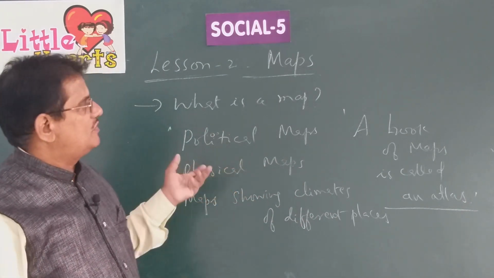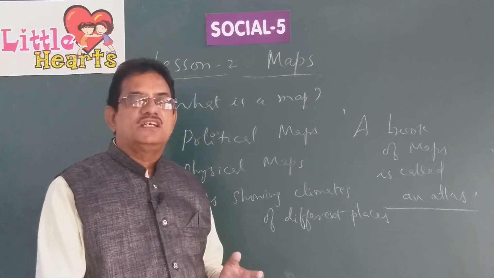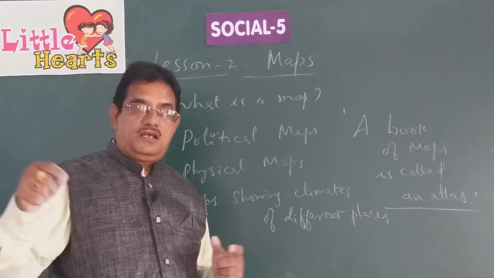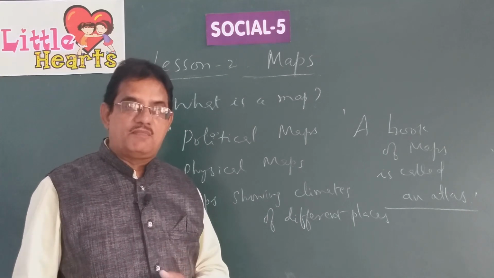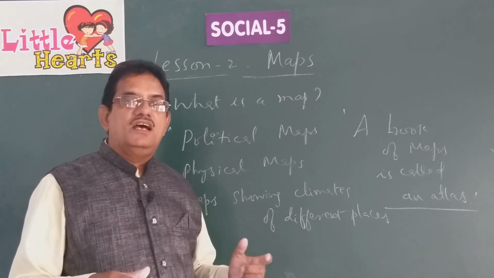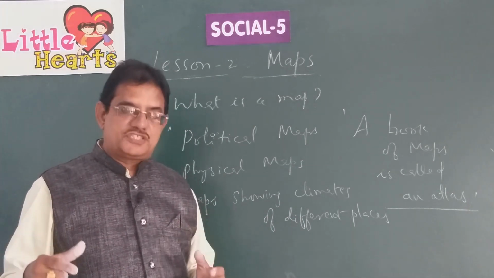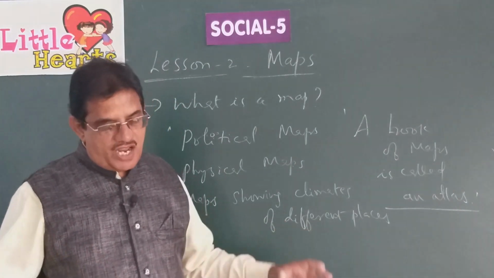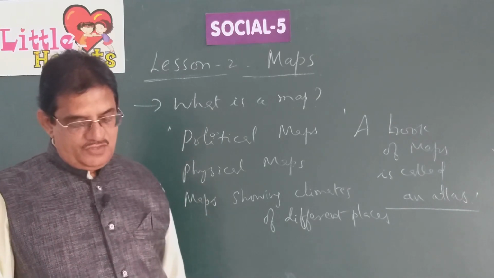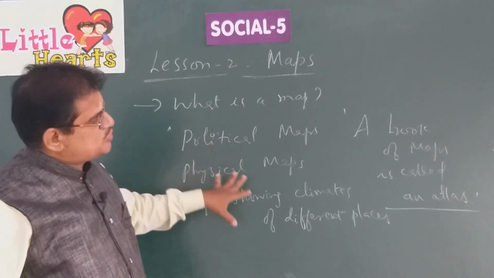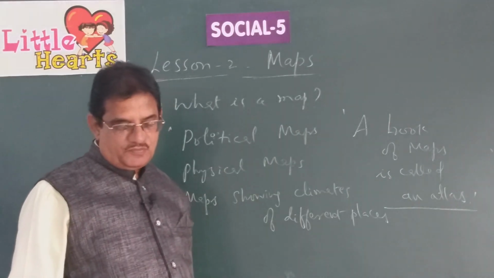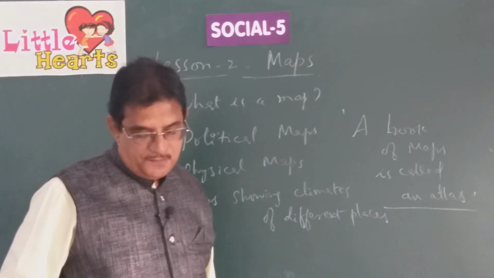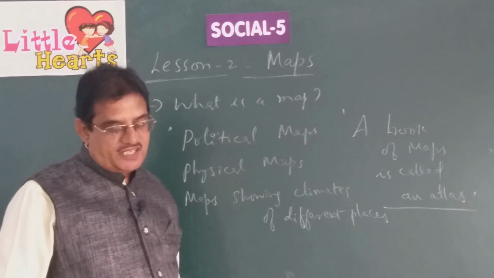When you go to a bookshop, you can ask, sir, I want India physical map, or I want India climatic map, India its climate, or India its states and union territories, or I want only Indian outline map. Like that you can ask for any variety of map that is available there. So maps in an atlas show political boundaries, physical features, climatic conditions, vegetation, and resources like crops, minerals, industries.